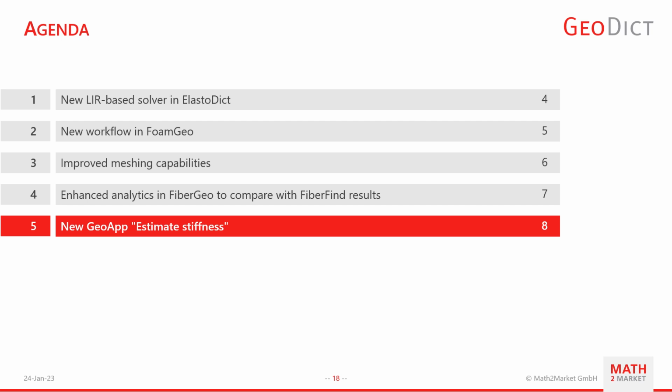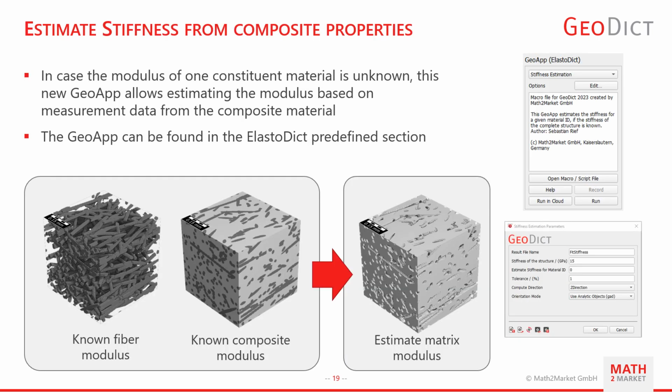Speaking of GeoApps, here is one that we would like to present to you. Composite materials possess a complex material behavior as the properties of several constituent materials influence the behavior of the composite. Very often, not all properties of all constituent materials are known. For example, the Young's modulus of fibers can be derived from datasheets or single fiber measurements, while the Young's modulus of the surrounding polymer is unknown, or vice versa.